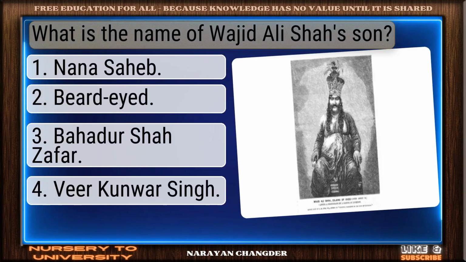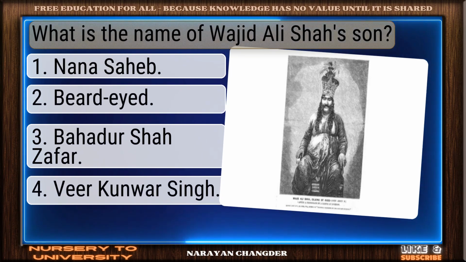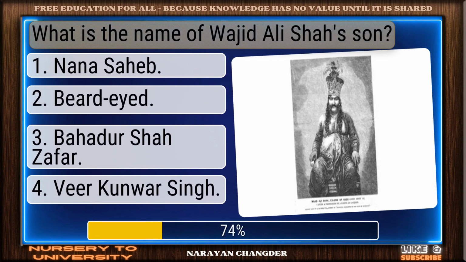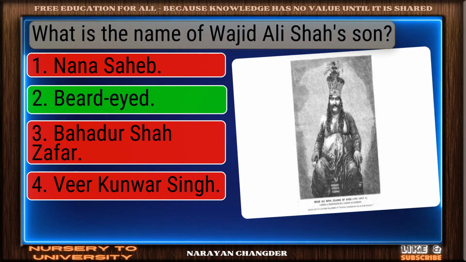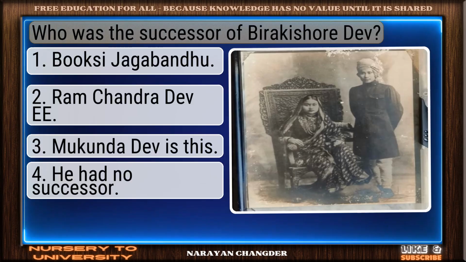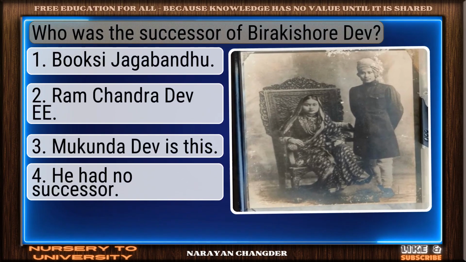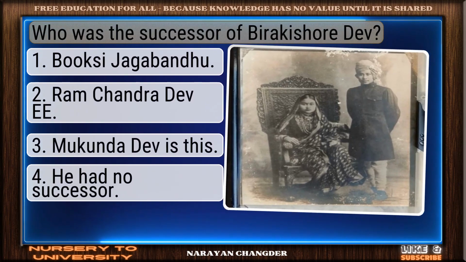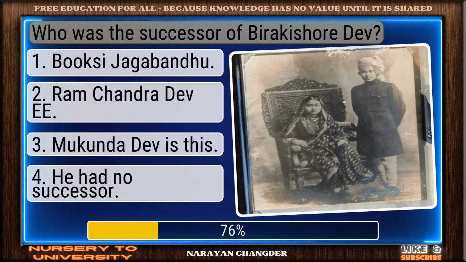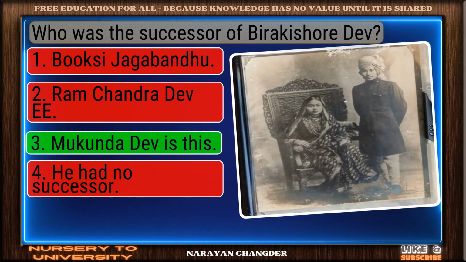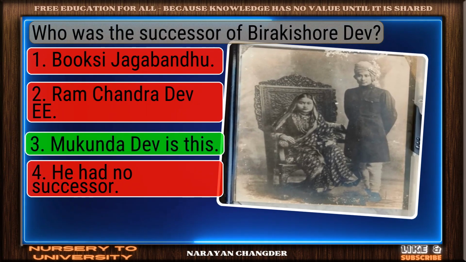Question number 121. What is the name of Wajid Ali Shah's son? Well done. Birjis Qadr is the right choice. Question number 122. Who was the successor of Bairakishore Dev? Sharp thinking. Mukunda Dev is the right choice.